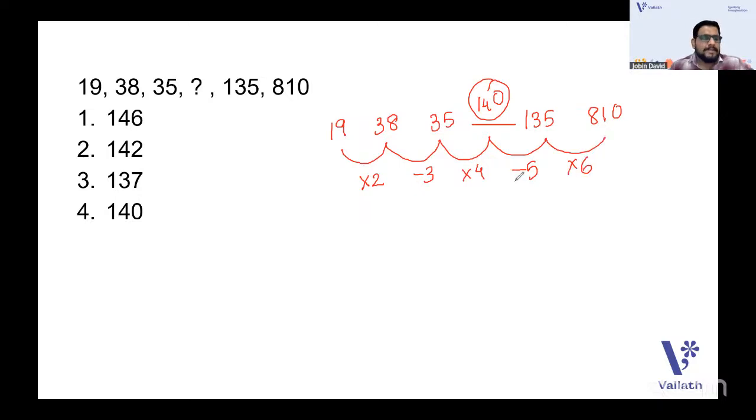So that is how the natural numbers 2, 3, 4, 5, 6 are taken: into 2, minus 3, into 4, minus 5. Like that it goes. The next two numbers are given in order to check whether the pattern follows. So the answer is 140 here. Yes. Next one.